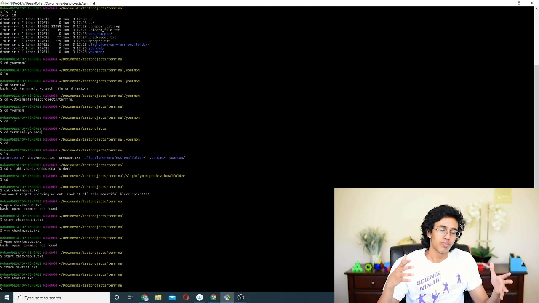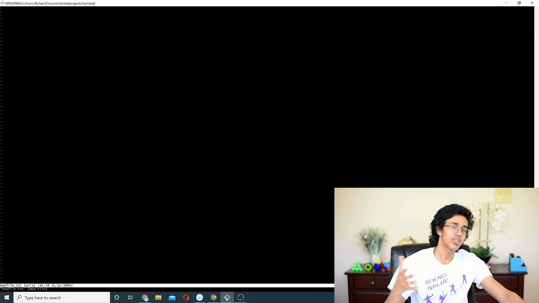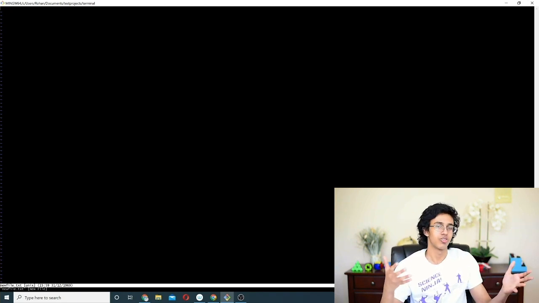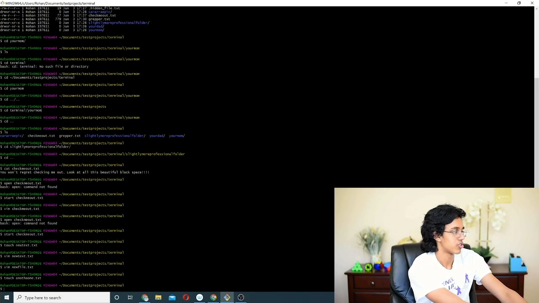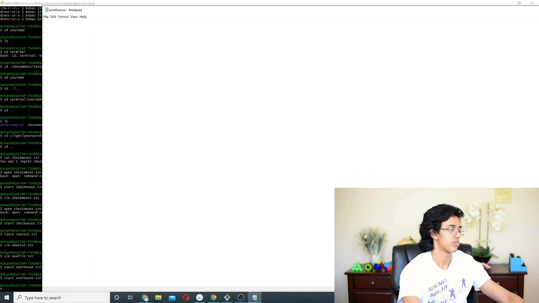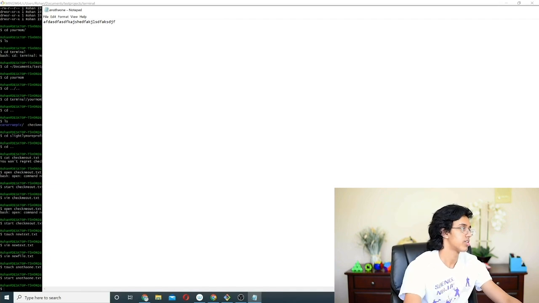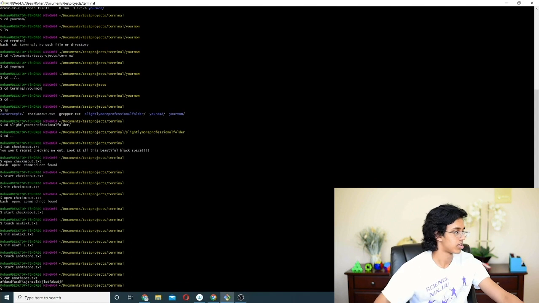Also, another thing just to keep in mind, I don't know why touch exists, because you could literally do vim newfile.txt, and it creates the file for you and automatically puts you in Vim. So I don't see the point of touch. I guess if you don't know how to use Vim, then touch is useful. Because then you could just do touch, another new file, and then start it. Very cool. And then you can edit it here, save it, close it, and we can cat it again. Let's go.